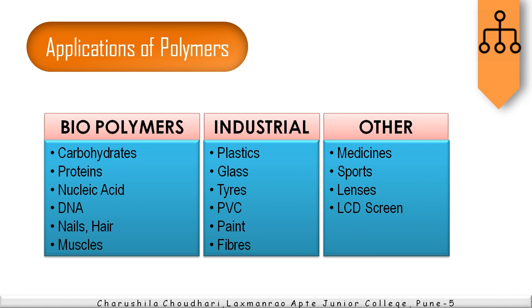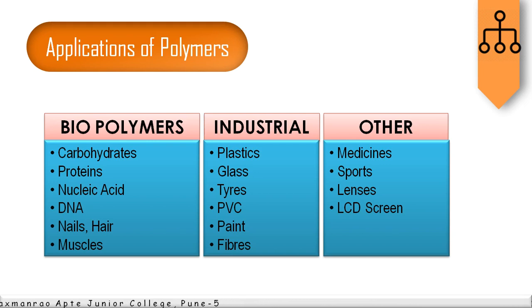So it has a number of applications, and therefore it is a very important branch of chemistry. In polymers, mainly there are two types, organic and inorganic. Glass and concrete are examples of inorganic polymers. And plastic, paint, tires, fibers are examples of organic polymers.